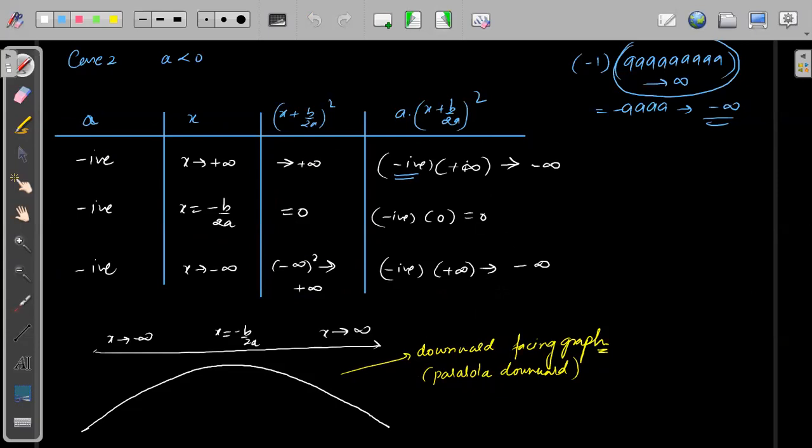But sir, in case 1, we had only X greater. Understood, Devdarshan? Your question also I have answered. Okay. Sir, I have a doubt in the case 1. When minus infinity gets plus infinity, then the curve of the graph will also be plus infinity. On the right side, yes. That is what I have done. On the right side, it is plus infinity.